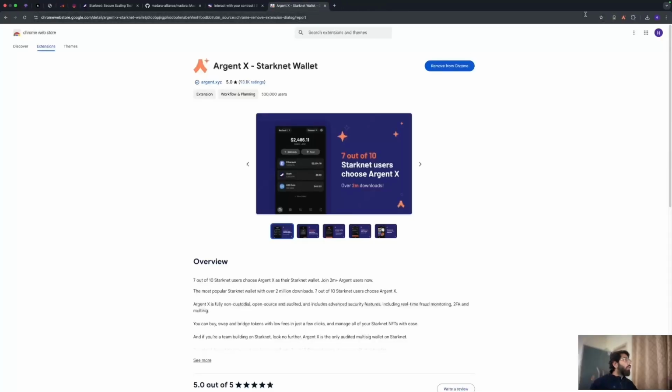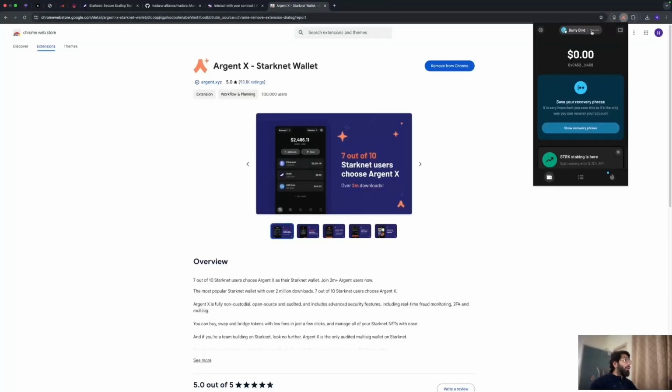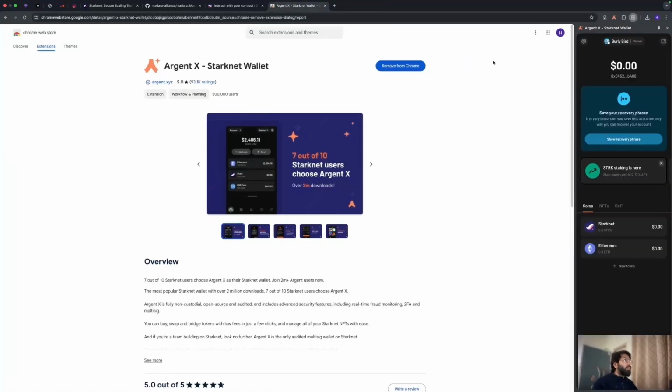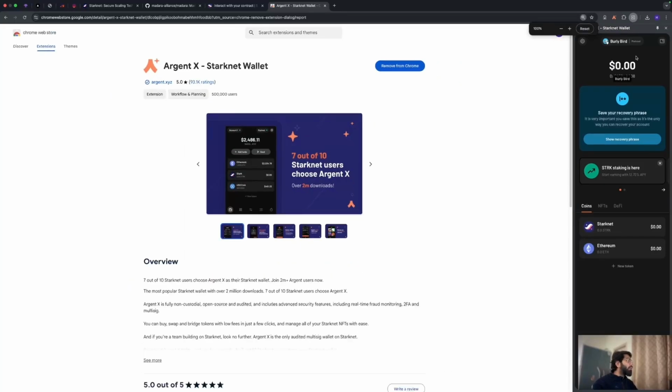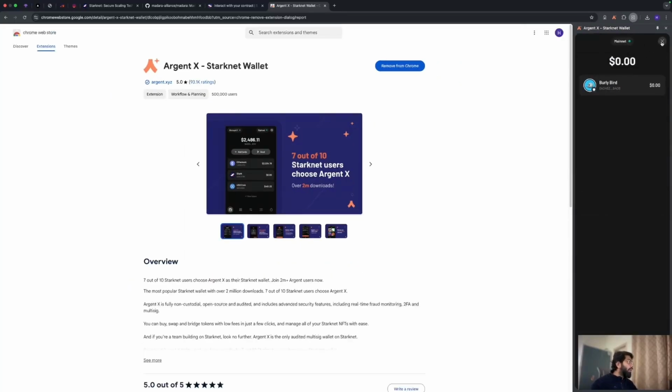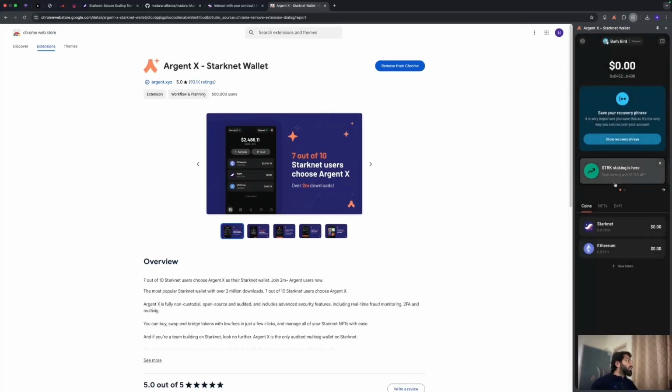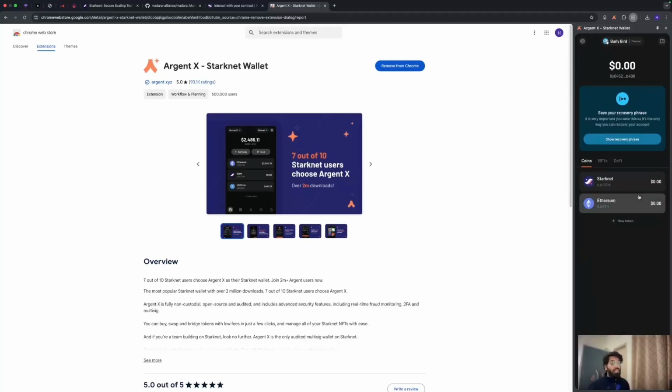All right, what's happening right now? I have an account on my mainnet called Pluriperg. I can use it and I can see that I have 0 tokens in here, 0 Ethereum, 0 Starknet. One good thing about Starknet is that you can use Ethereum as well as the Stark token that is native to this chain as the fee token. That means you can use two tokens as fee tokens, which is pretty interesting. Right now it's pointing to mainnet. All right, what are we going to provide you? Let's talk about that.